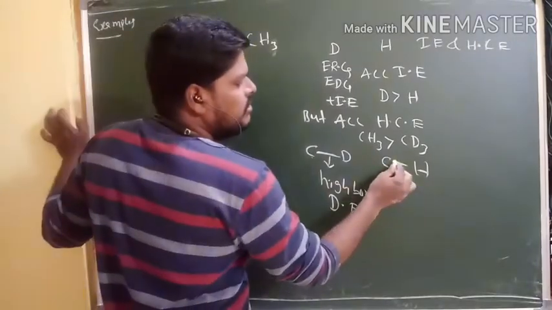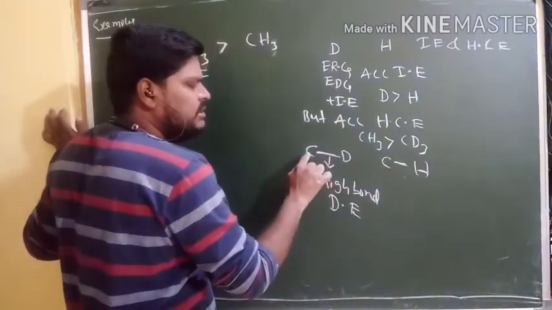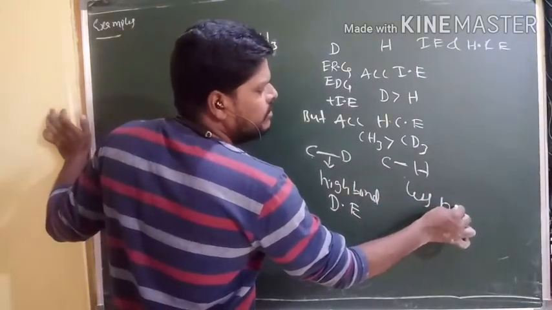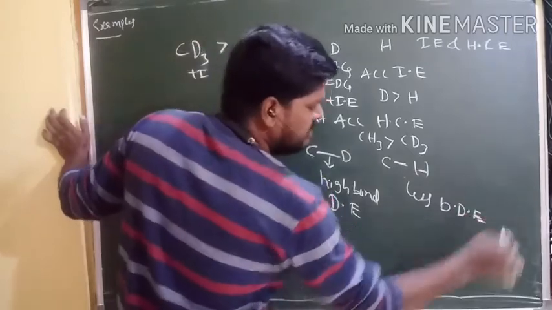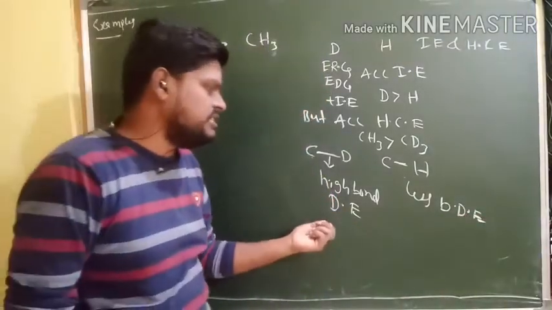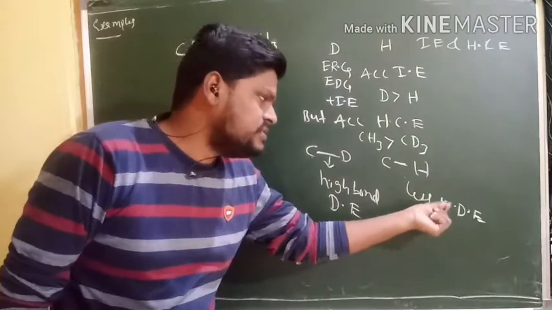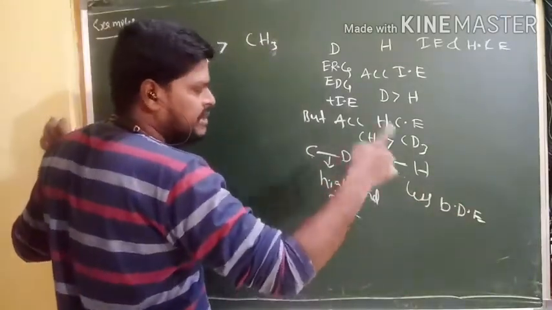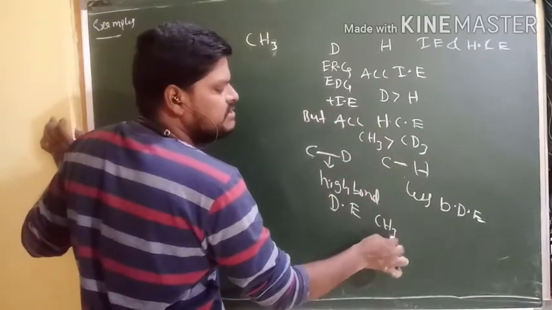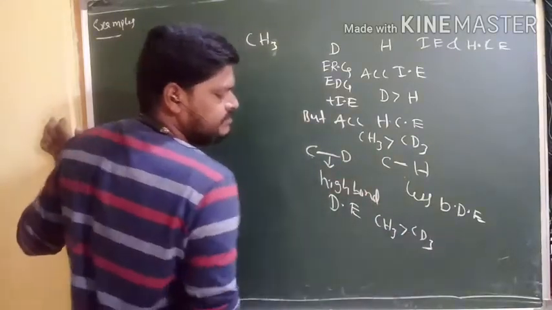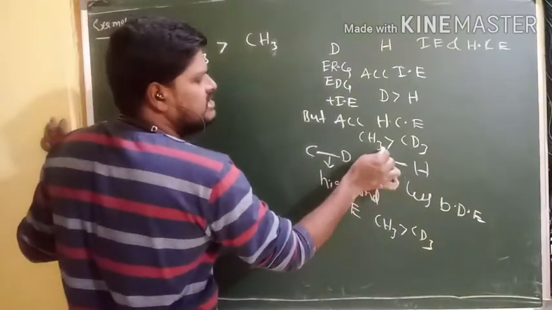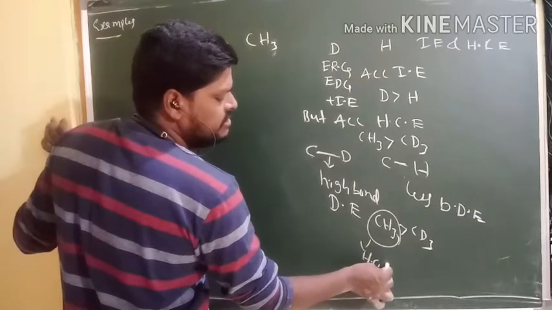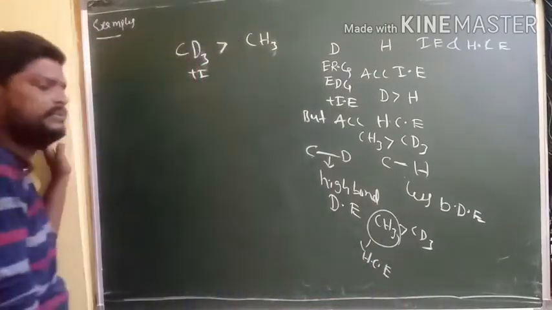But here, comparatively, for the carbon to hydrogen bond, less bond dissociation energy is required. Yes or no? Here high bond dissociation energy required, here less bond dissociation energy is required. That's why, according to the hyperconjugation concept, CH3 is more stable than CD3, right? And it is CH3 that is involved in the hyperconjugation effect, but not CD3 here.